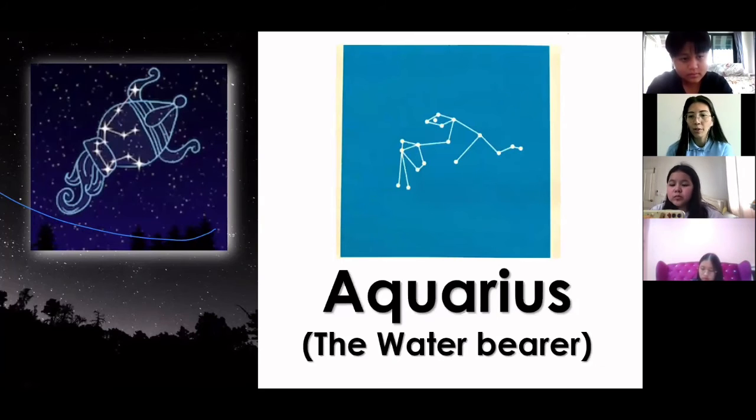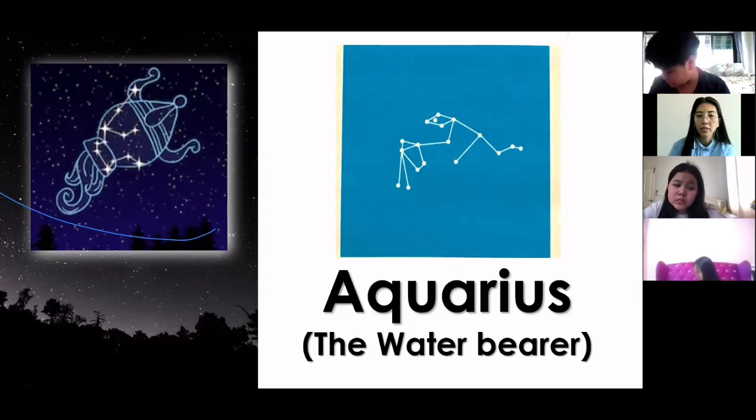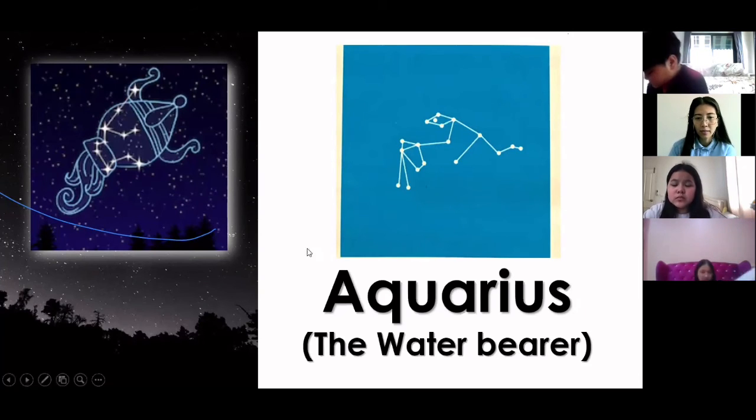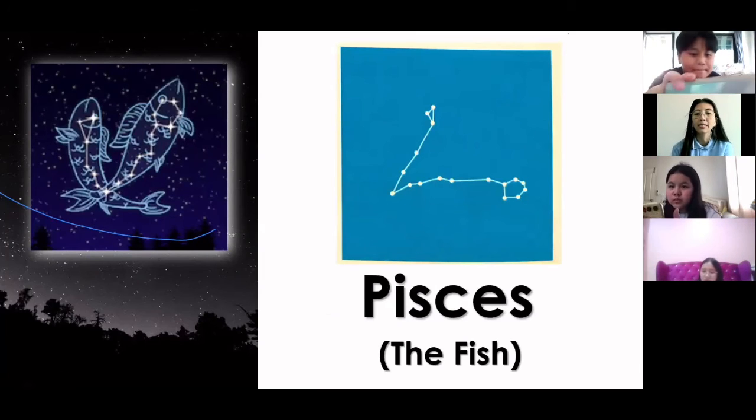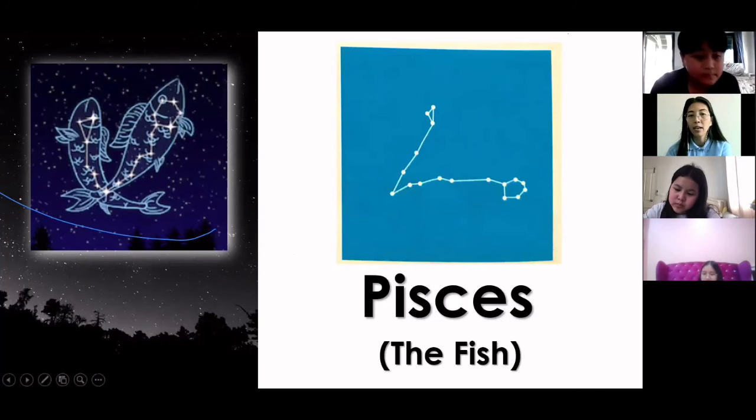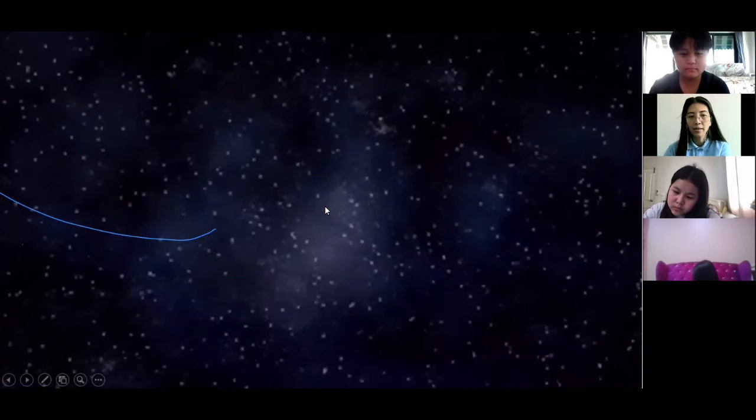And then we have Aquarius, or the water bearer. It's a jar with water flowing out of it. They call that the water bearer. And then the next one, this is the last, we have Pisces, the fish. These are the zodiac constellations.